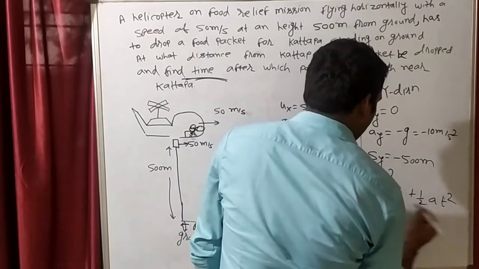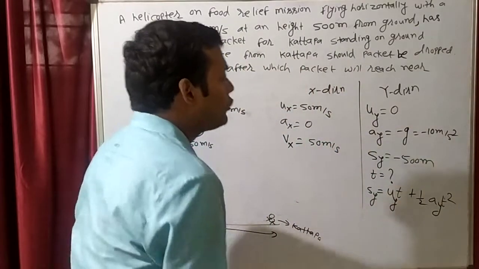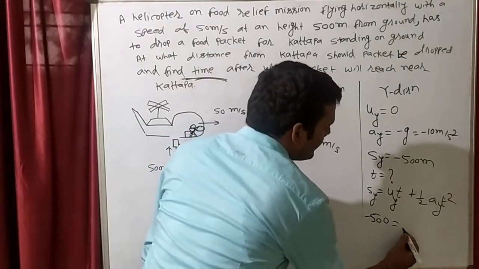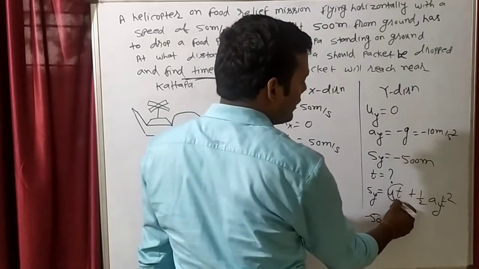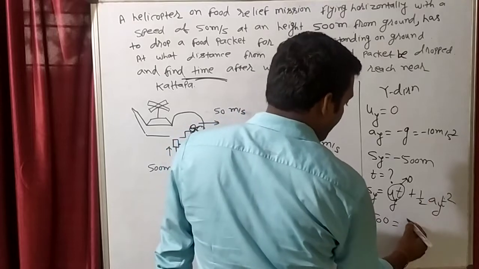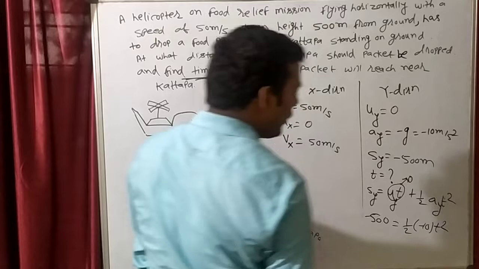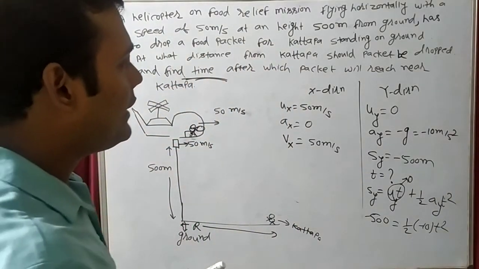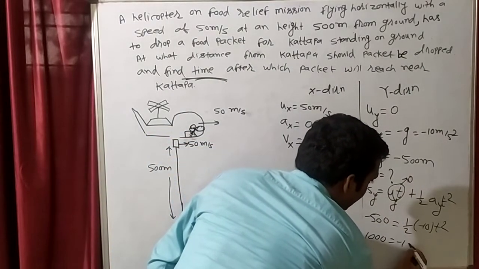And we have to take everything in the y direction because I am dealing in y. So what is the displacement in y? Minus 500 is equal to... what is the initial velocity in y? 0. So 0 multiplied by something will become 0. So this whole term will become 0, plus half, acceleration in y is minus 10, into t². If you calculate this, then this will become minus 1000 is equal to minus 10 t².